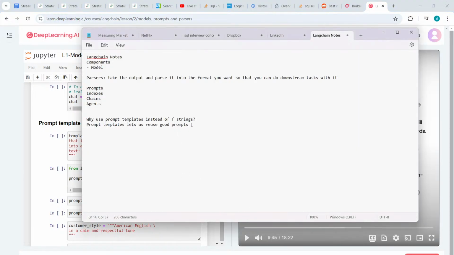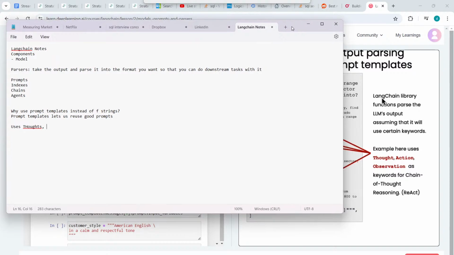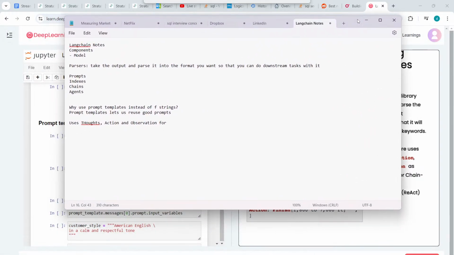Oh, this is interesting. Users' thoughts. Action and observation for chain of thought reasoning. Okay.